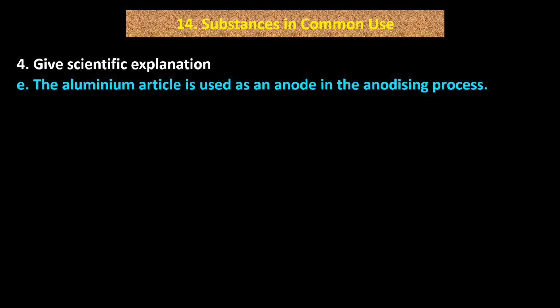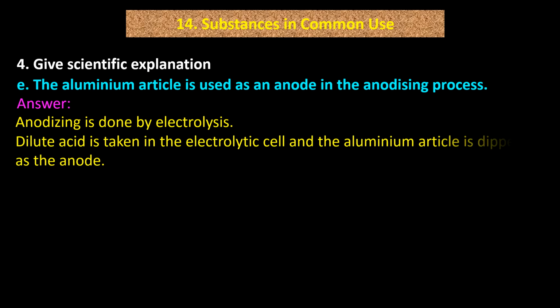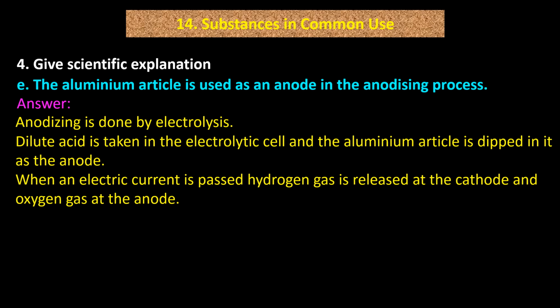E. The aluminium article is used as an anode in the anodizing process. Answer. Anodizing is done by electrolysis. Dilute acid is taken in the electrolytic cell and the aluminium article is dipped in it as the anode. When an electric current is passed, hydrogen gas is released at the cathode and oxygen gas at the anode.